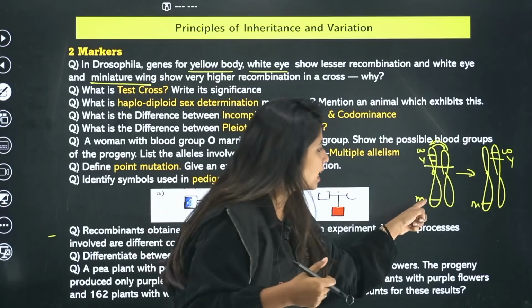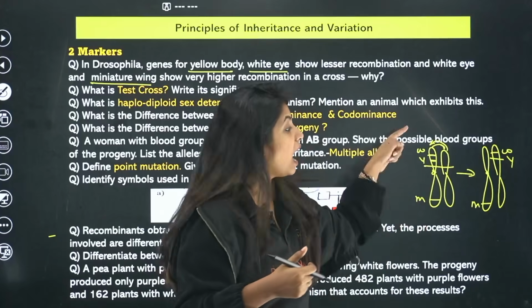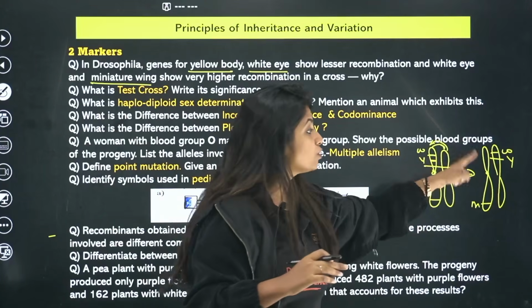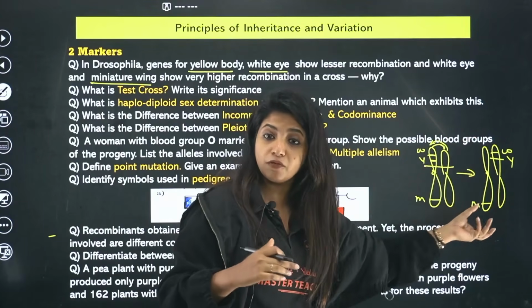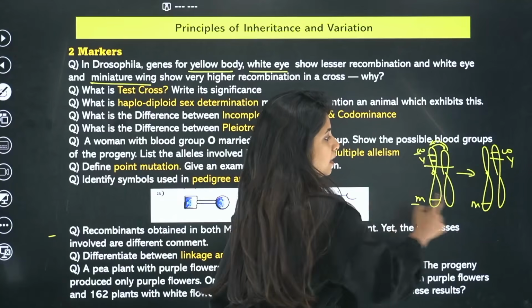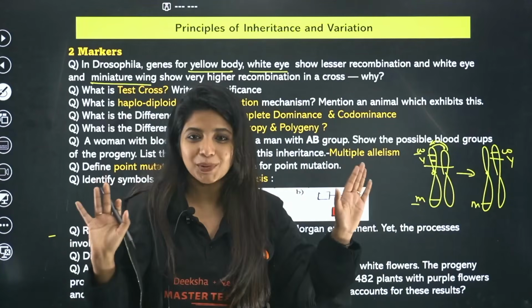You get it? But this guy is far away. That is why they show higher recombination. Okay, that is why you see higher recombination. A new combination is being formed. In the case of this and this, they are not together anymore. That is the basic logic.